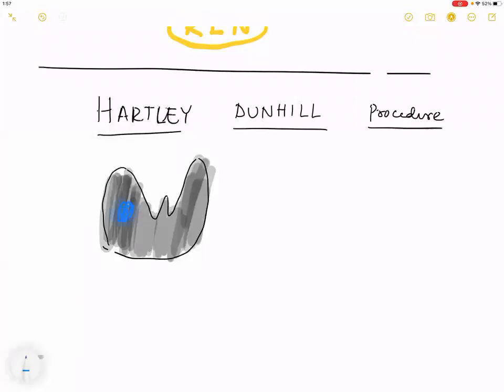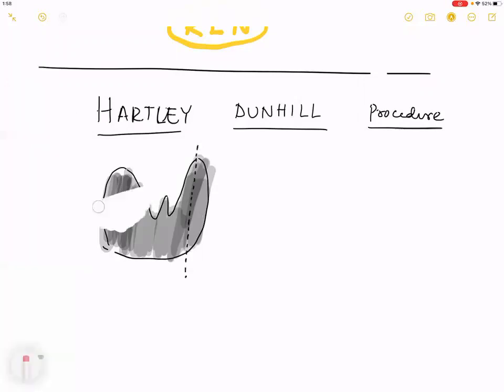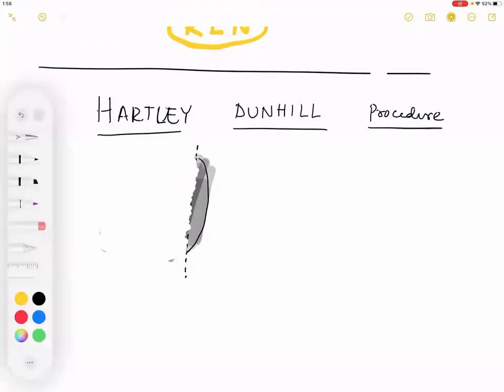That means, now see, what is Hartley-Dunhill? See the procedure. It is exactly like a near total thyroidectomy, except that, please see the area that I am going to remove now. I am going to remove the diseased lobe. I'm going to remove the isthmus. And I am also going to remove the part of the opposite lobe, but now I am going to preserve 4 to 6 grams of tissue.